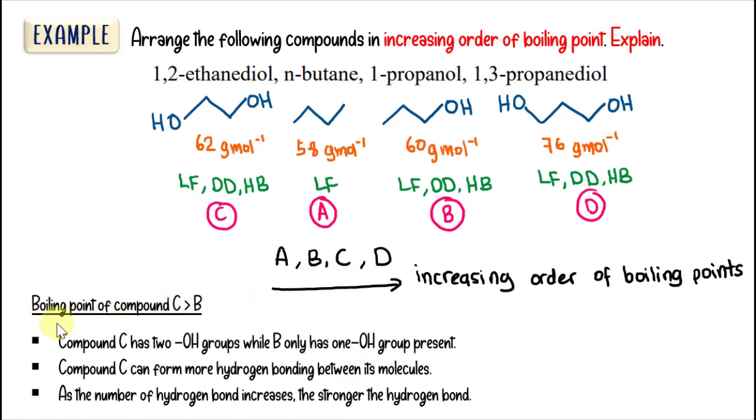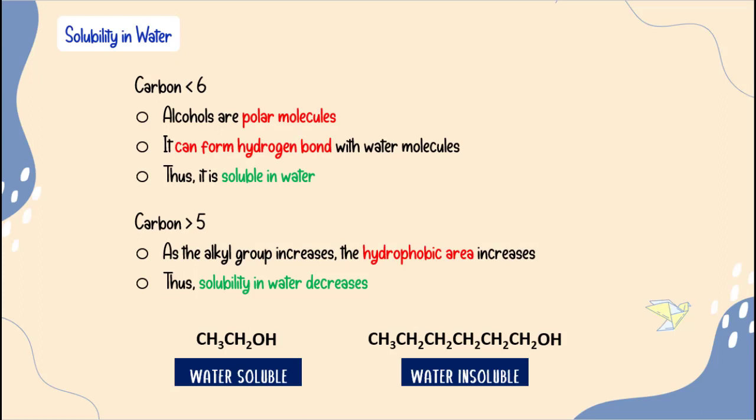Right, so last but not least, why the boiling point of compound C is higher than B? This is because compound C has 2 OH groups while B only has 1 OH group present. So compound C can form more hydrogen bonding between its molecules. So as the number of hydrogen bonds increases, the stronger the hydrogen bonding. So that's why compound C has higher boiling point than B.